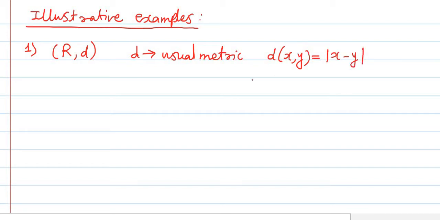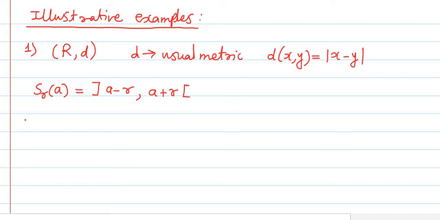Then the open sphere S_r(a) will be nothing but the open interval centered at a and with radius r, having endpoints a minus r and a plus r, and this is the open interval centered at a with length 2r.